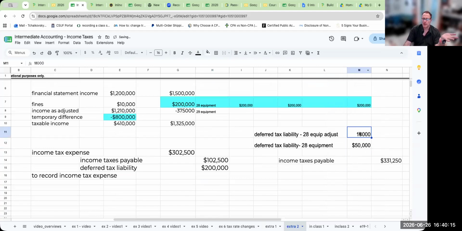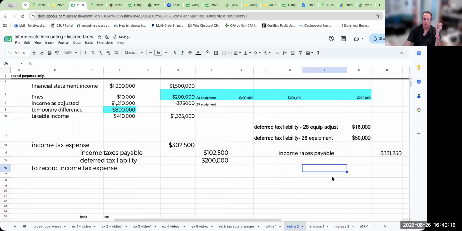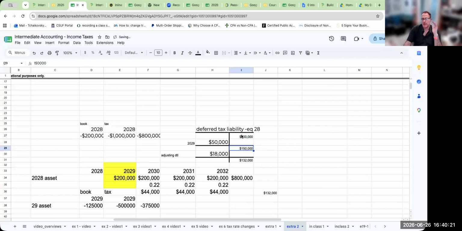Now, when it comes over here, I'm also going to need to make an additional adjustment. And why is that? Well, this 150,000 we saw was effectively based on the old tax rate of 25% for the remaining periods, right? Once this has been satisfied, my ending balance as of 12/31/29, pre-rate change, was 150.